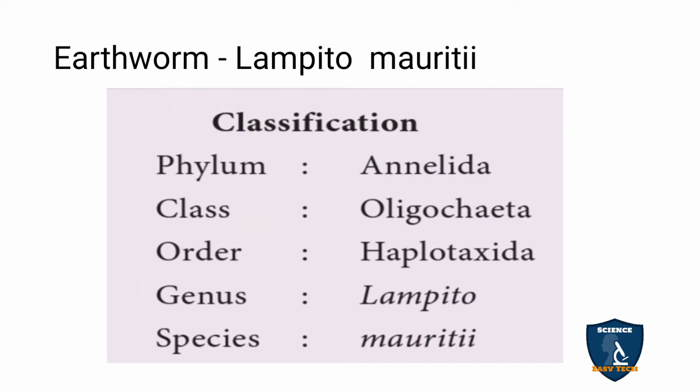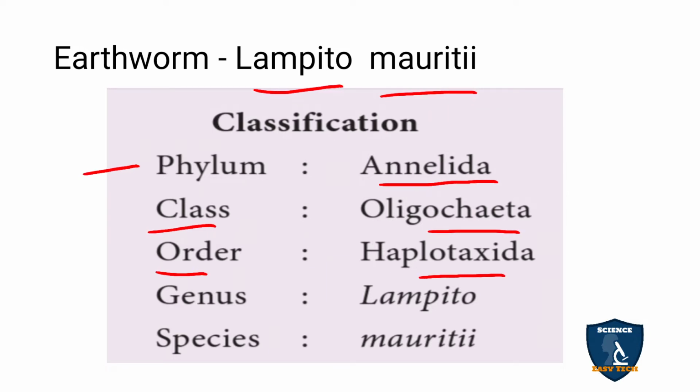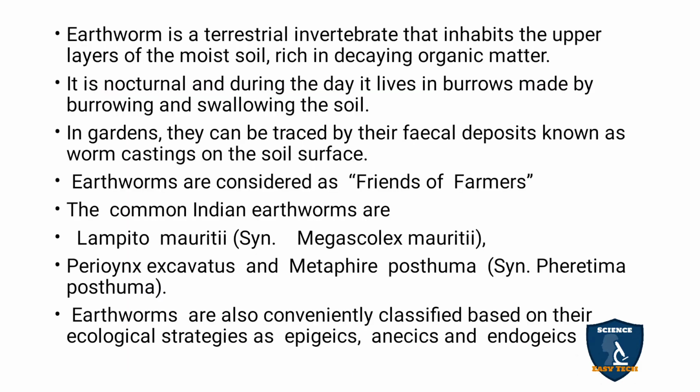So it is an introduction part. The earthworm's zoological name is Lampito mauritii. And the classification: phylum Annelida, Annelida means segmented body. Class Oligochaeta. Order Haplotaxida. Genus Lampito. Species mauritii. So this is the systematic position of the earthworm.